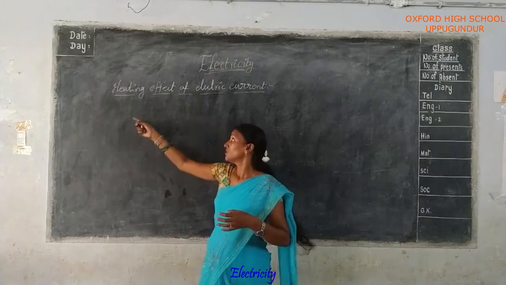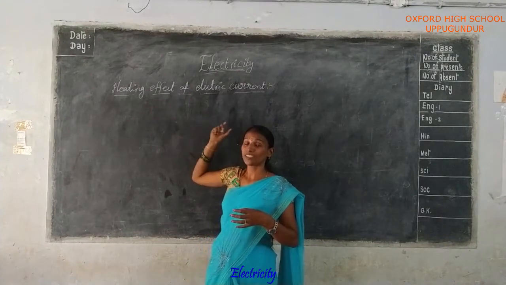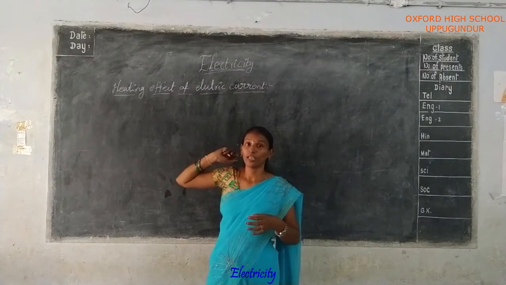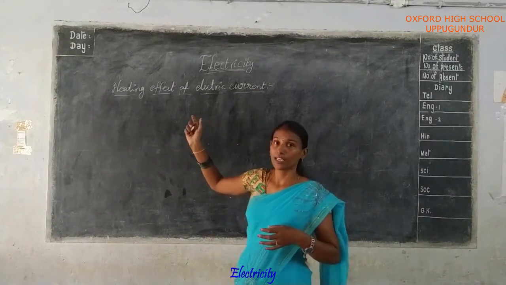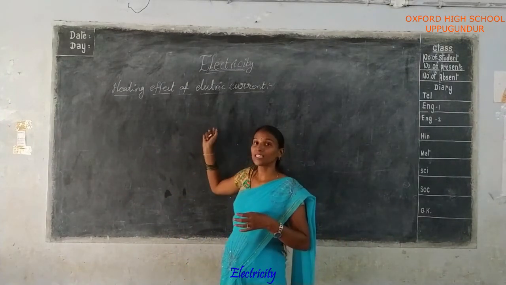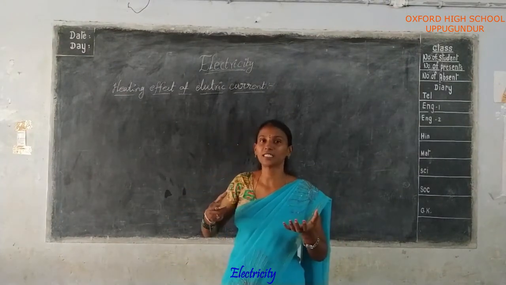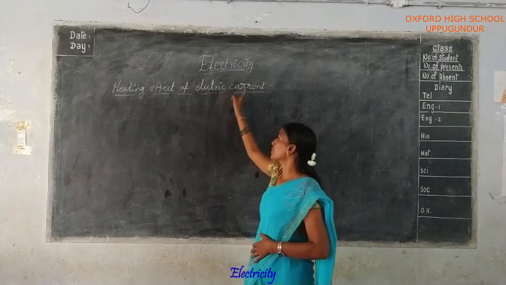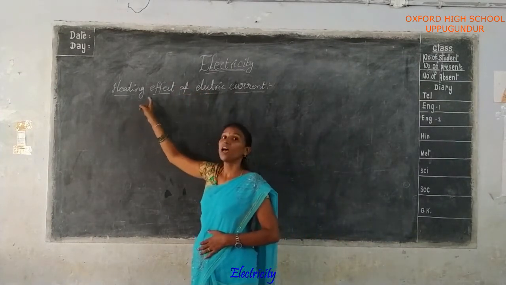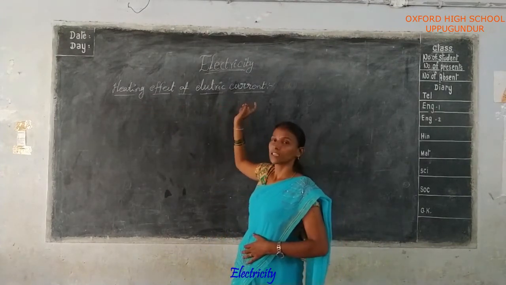The electric current is passing through the circuit. A circuit means a wire is connected in a circuit, yes or no? That wire is considered the coil. The coil is heated, which means heat is produced. So when a current is passing, heat is the effect. Okay, that is the heating effect of electric current.